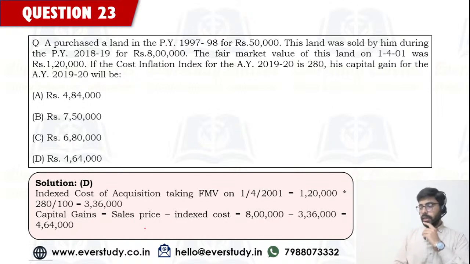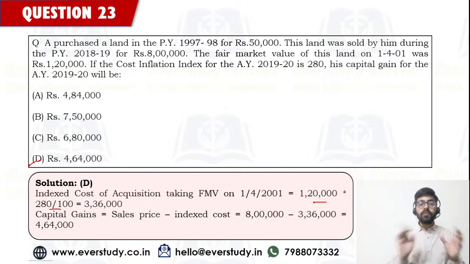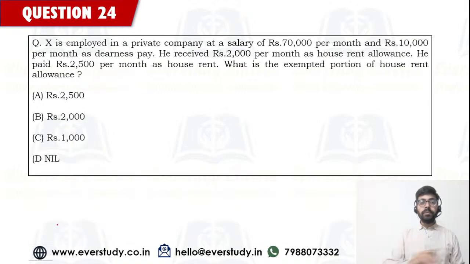NK is saying D. Zubair is also saying D. So some of the people have answered this one correctly, but इसमें कुछ कैलकुलेशन इन्वॉल्व था, so I think that's why you guys are struggling a little bit. So guys, you have to make your calculation part strong. You have to make sure कि फटाफट से आप कैलकुलेट कर लें, तभी आप एग्जामिनेशन में टाइमली एग्जाम को कंप्लीट कर पाओगे. चलिए, so let's test your calculative skills once again.